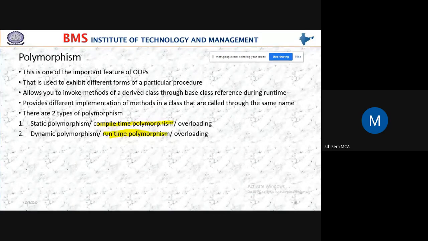Compile time polymorphism is also known as overloading. Yes, students, see this point. It provides different implementation of methods in a class that are called through the same name. Yes, students, in operator overloading, what are we doing? What is the use of operator overloading?